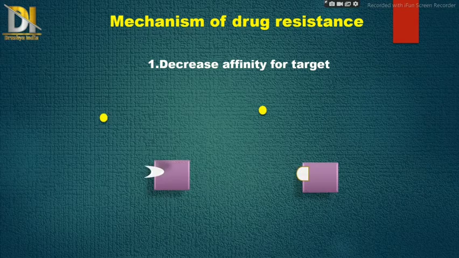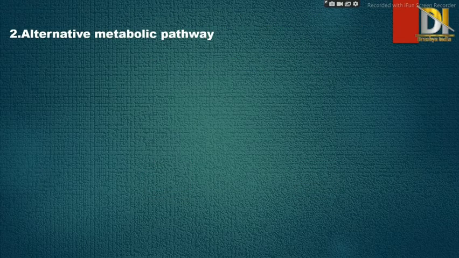Here in the first figure we can see the drug molecule easily binds to the target present on the cell membrane, but in the second case we can see there is a change in the target, so the drug molecule cannot bind to that target. Then the next one is alternative metabolic pathway.